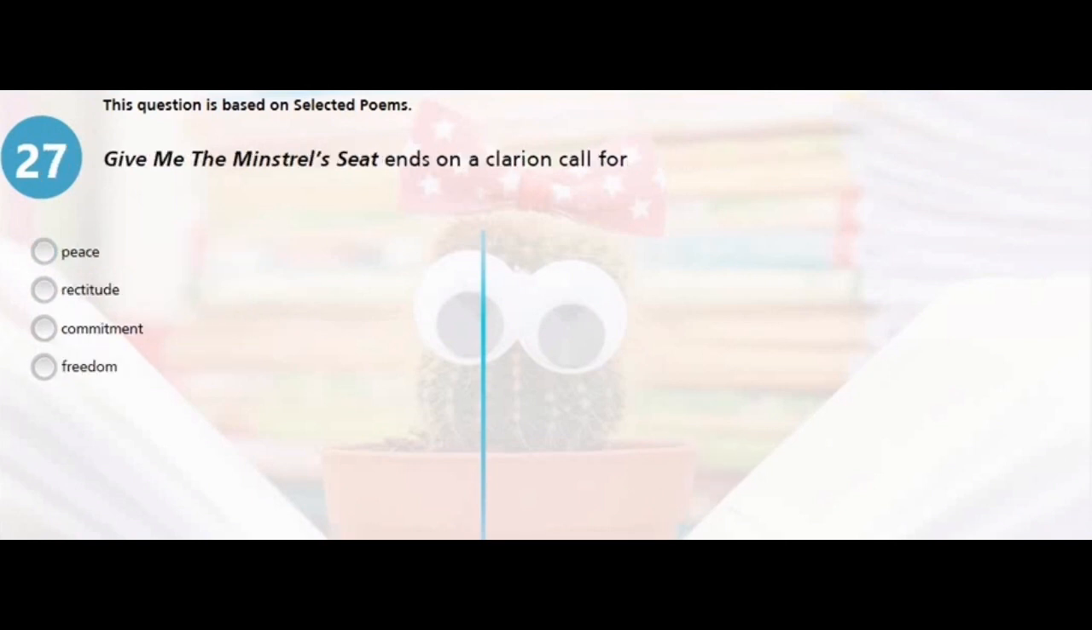Question 27. The poem ends on a clarion call for, is it peace, rectitude, commitment, or freedom? Now, the poem admonishes his friends to cherish a good name, as a good name is better than silver and gold. This is a very moral and correct way of behaving. Therefore, it is a clarion call for rectitude, B.